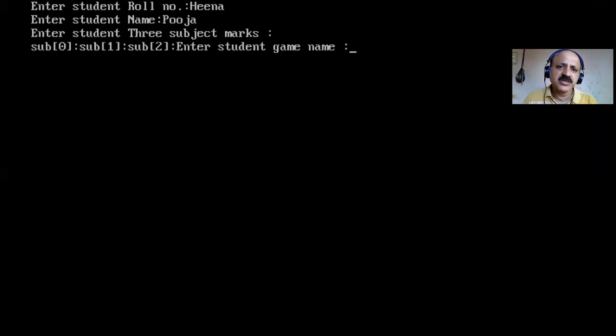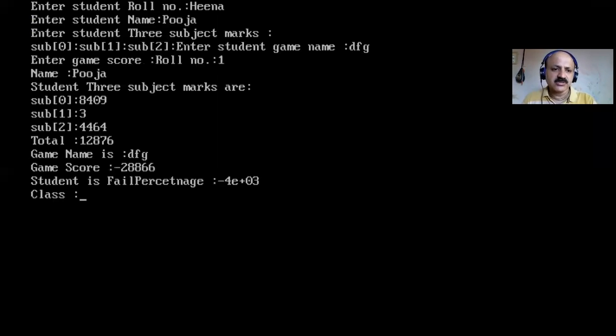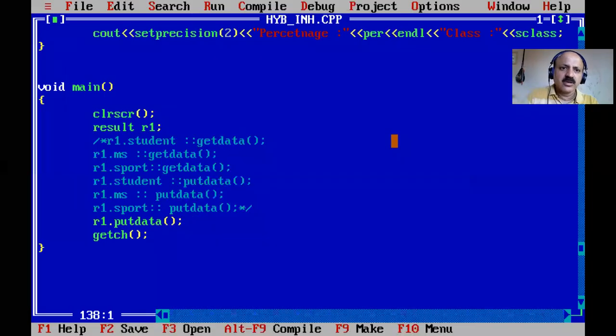As previously, our mark sheet is running, so I give the roll number, but mistakenly I gave a name, Puja, that is disturbing everything, because on running I entered a name for the roll number, so that is a mistake.